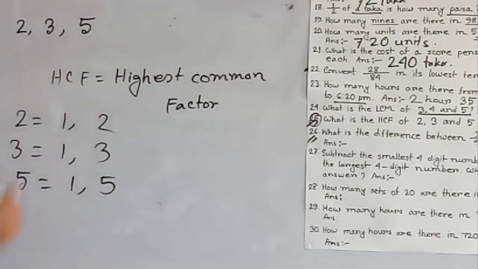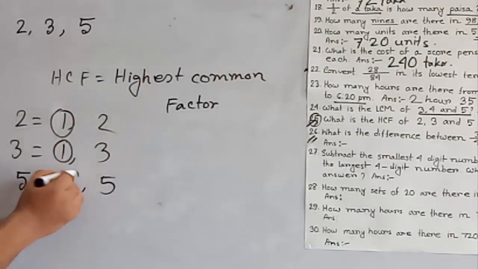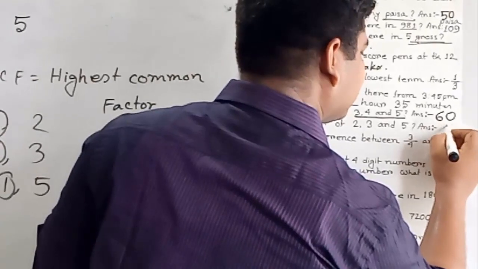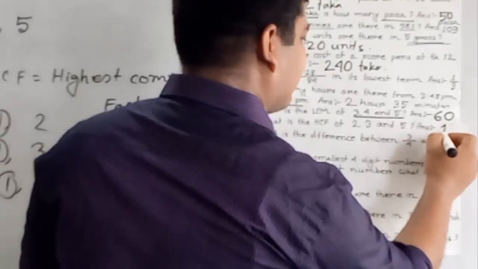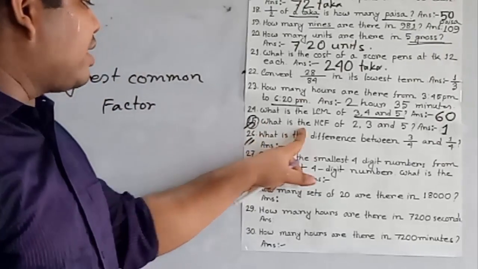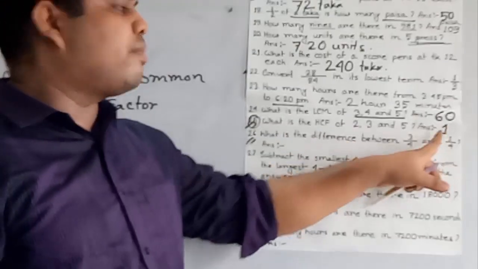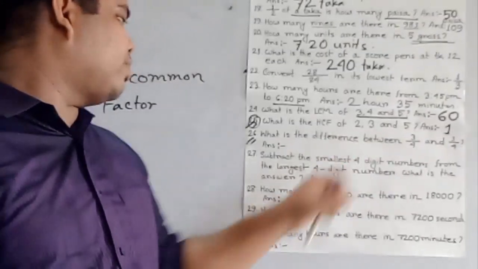My dear students, notice that 1 is the number which is common to 2, 3 and 5. So the HCF of 2, 3 and 5 is 1. So we write 1. And what is the HCF of 2, 3 and 5? The HCF of 2, 3 and 5 is 1. I hope you have understood.